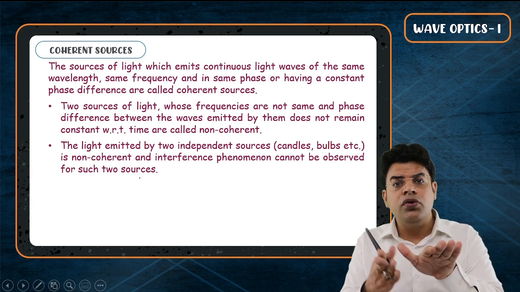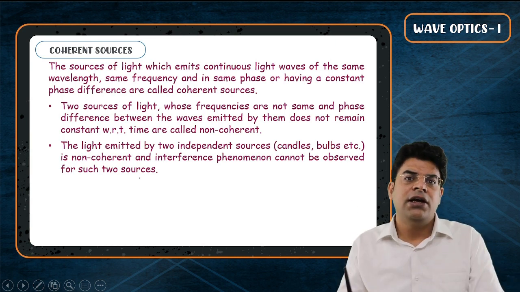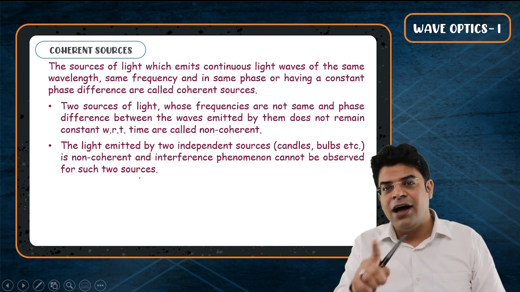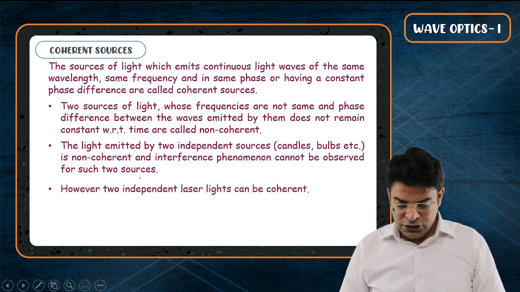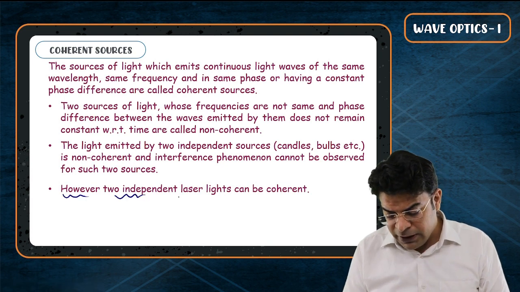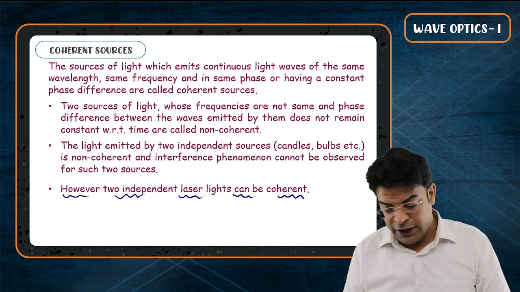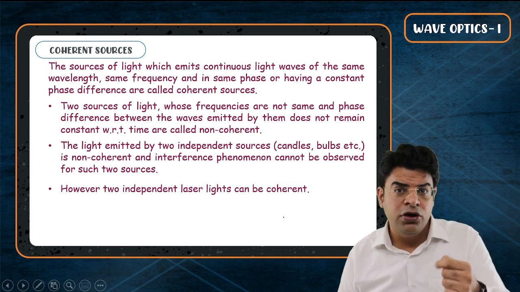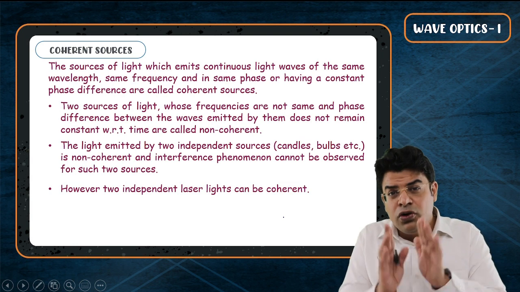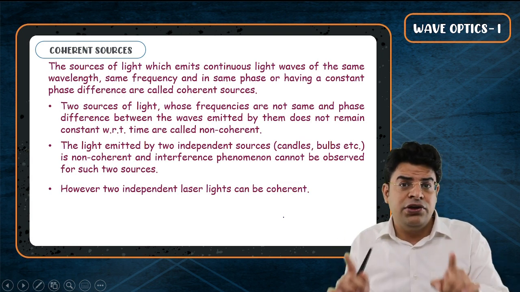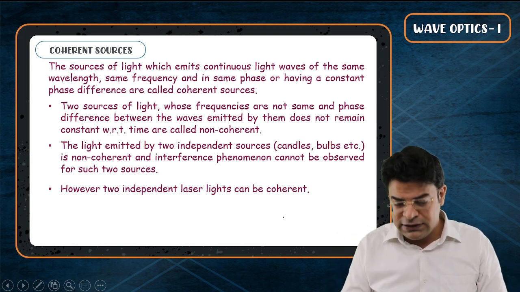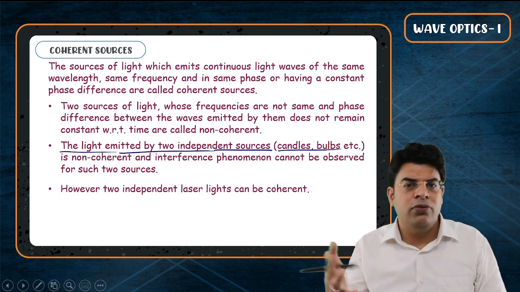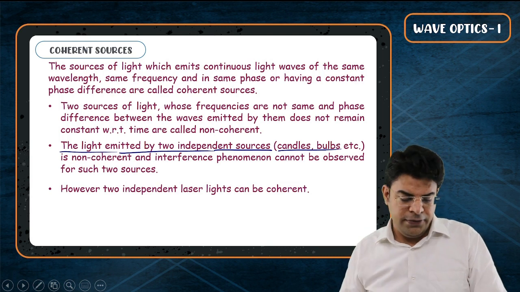And if you have got two independent sources, then they are bound to be non-coherent until they are produced by laser. However, two independent laser lights can be coherent because laser is a highly precise mechanism of producing light. So for two independent lasers, still you can have coherent light. But do understand that the light emitted by two independent sources, candle, bulb, tube light, they can't be coherent.